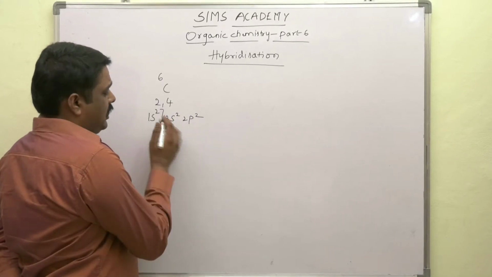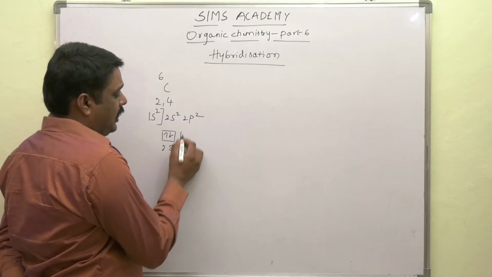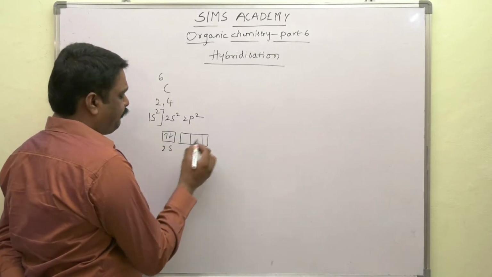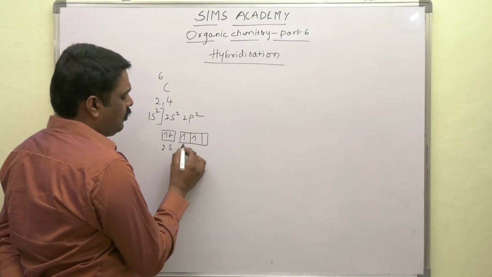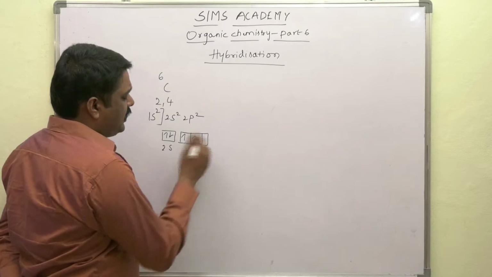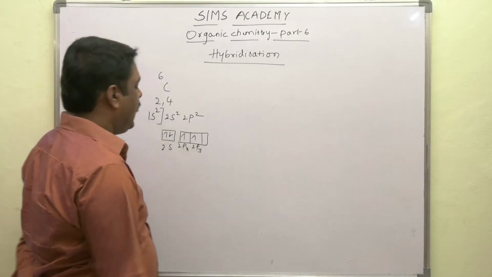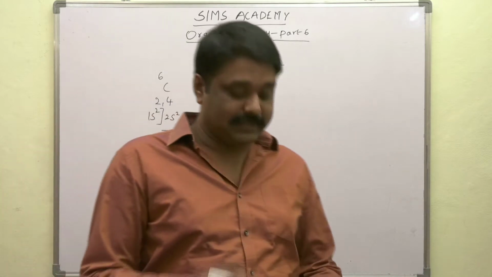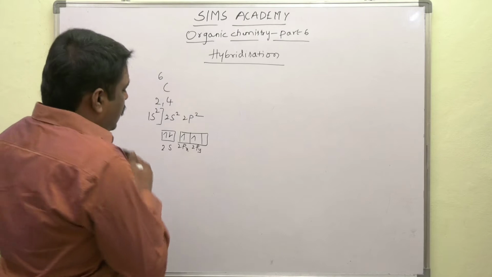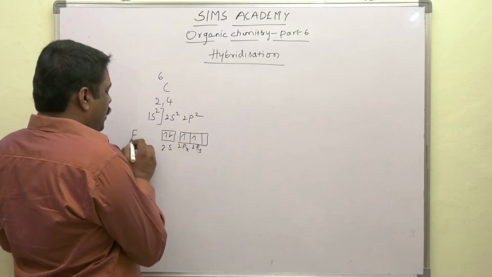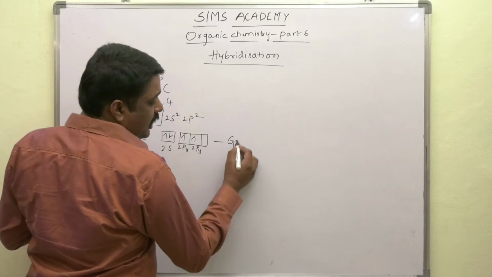Removing the first shell, it has 2 electrons in the 2s orbital and the other 2 electrons in the 2px and 2py orbitals respectively. This electronic configuration of carbon is said to be in ground state.